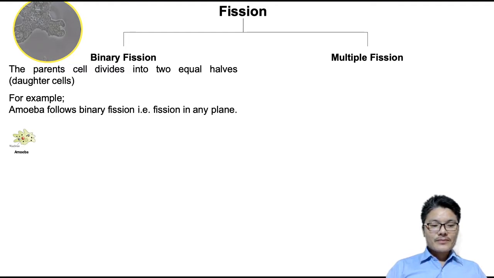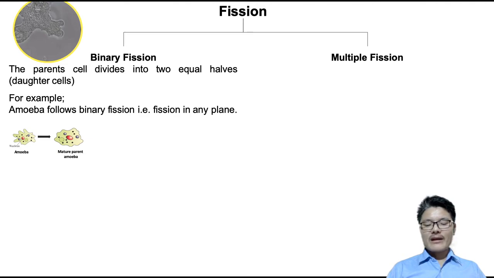Now this is an amoeba having a nucleus. Very simple, right? Amoeba has a cell membrane, cytoplasm, nucleus, and other cell organelles. Now, on maturation, the amoeba becomes a parent, and the parent amoeba will undergo karyokinesis. Karyokinesis here refers to division of the nucleus. Karyo refers to nucleus, kinesis refers to division. So division of the nucleus occurs first.